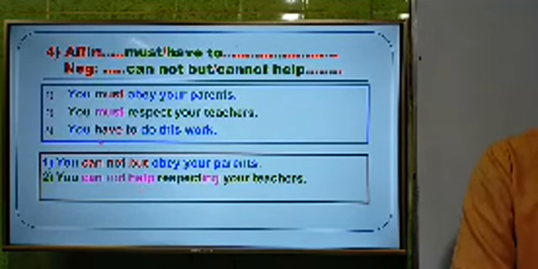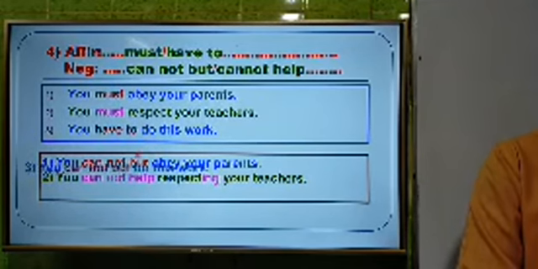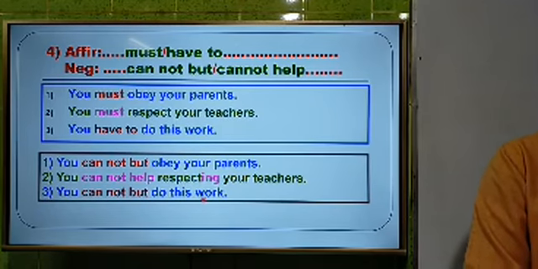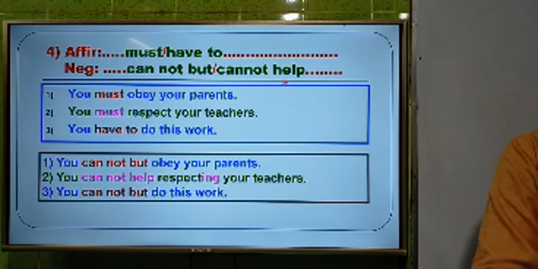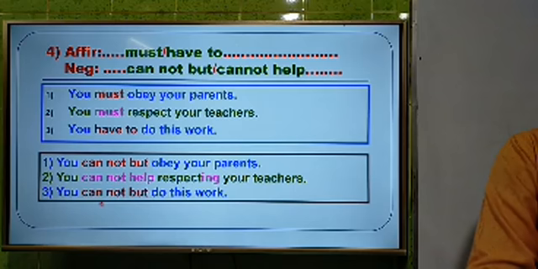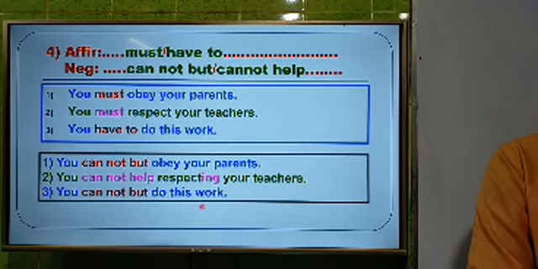The third question is, you have to do this work, and we have to use cannot but instead of have to. So the answer will be, you cannot but do this work. And if you use cannot help here, the answer will be, you cannot help doing this work.